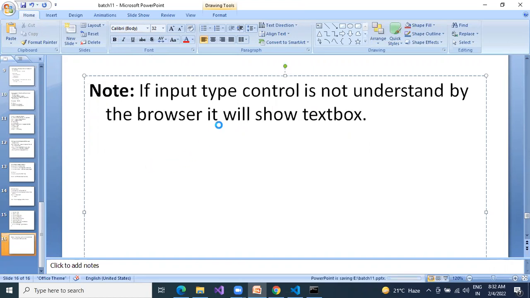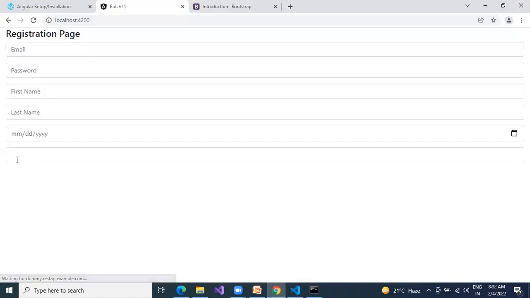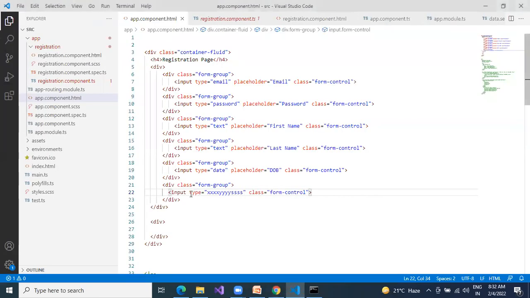This is one of the common issues people make. For example, type set x, x, x, x, y, y, y, y. If I give this type of control, is there such a type? No. In that case also, it will show your text box only. So if it is not able to understand, it will simply give a text box. Okay. Next.